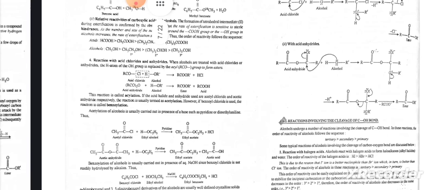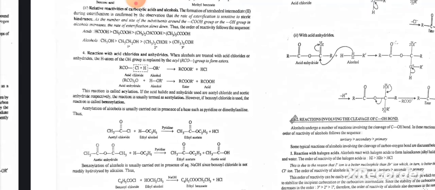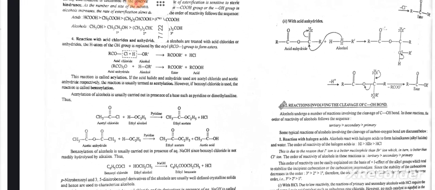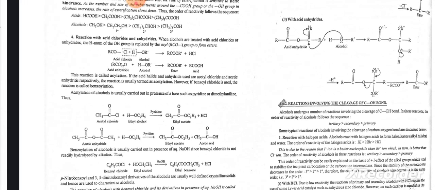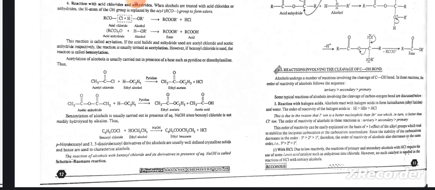Reactivity with acid chlorides or anhydrides. When alcohols are treated with acid chlorides, the H atom of the OH group is replaced by the acyl group to form esters. This reaction is called acylation. If the acid halide and anhydride used are acetyl chloride and acetic anhydride respectively, the reaction is usually termed acetylation. However, if benzoyl chloride is used, the reaction is called benzoylation.